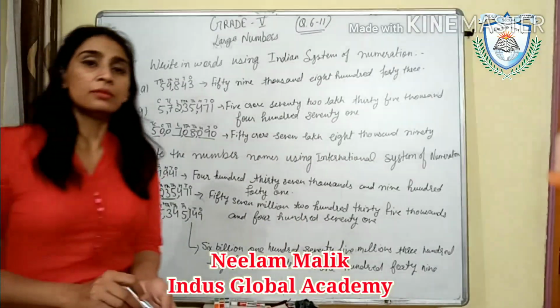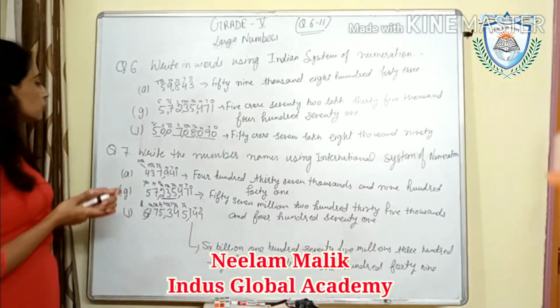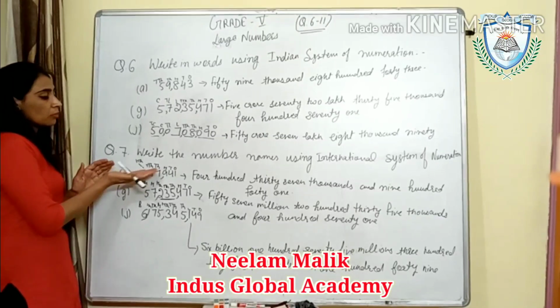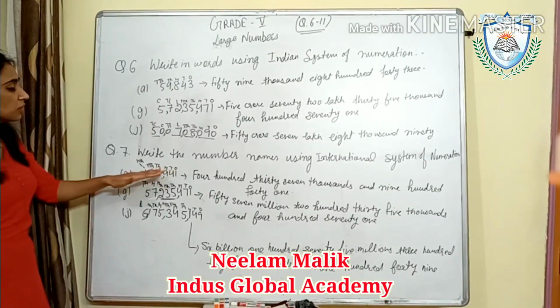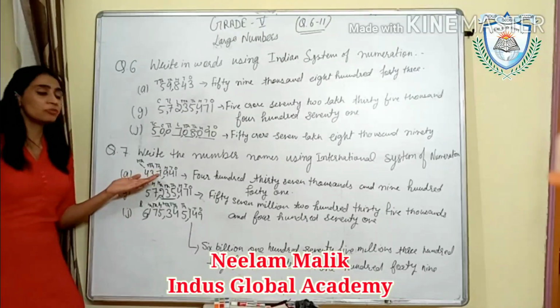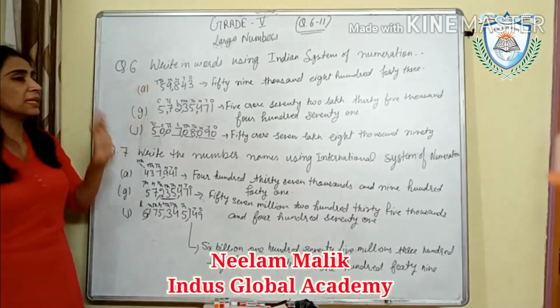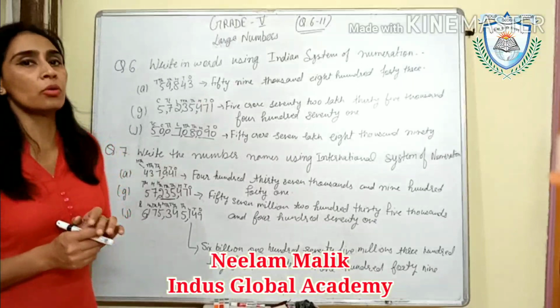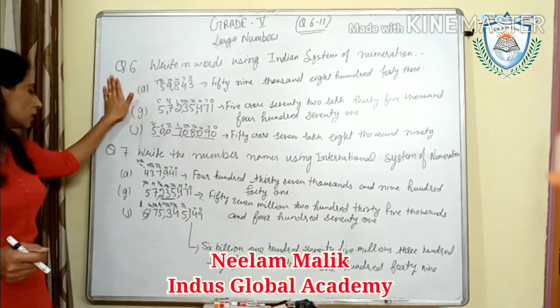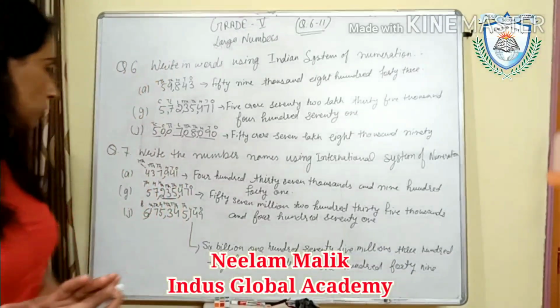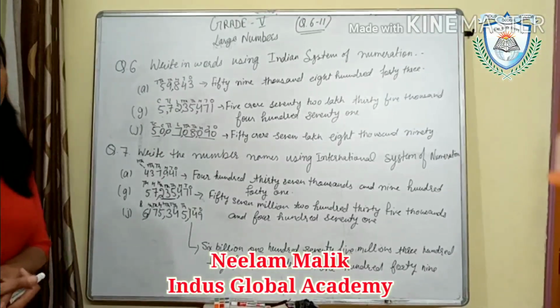Before writing in words, you will write the places above the given number, means ones, tens. After that it will be very easy to read. So first you will write their places with the help of pencil only. And this question number 6 and 7 you have to do in your notebook. Now we will do question number 8.